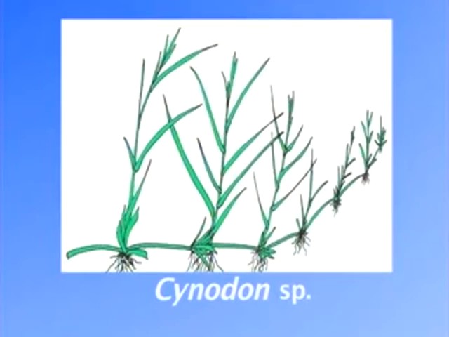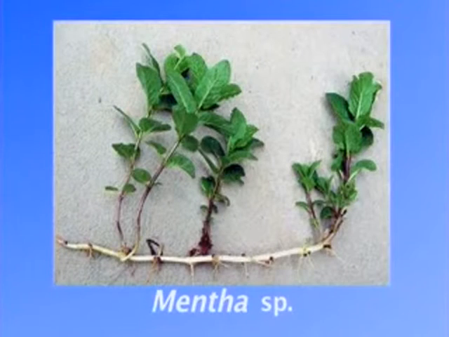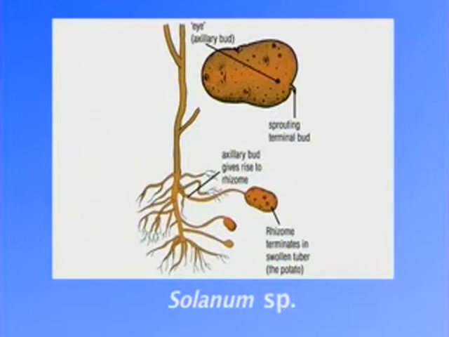This modified form of stem is known as stolon, and the plants possessing them as the stoloniferous. They are often called runners and include plants like Cynodon, Fragaria, Ajuga, Mentha, Convallaria, Solanum, etc.